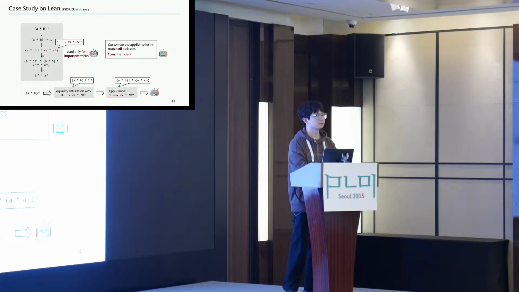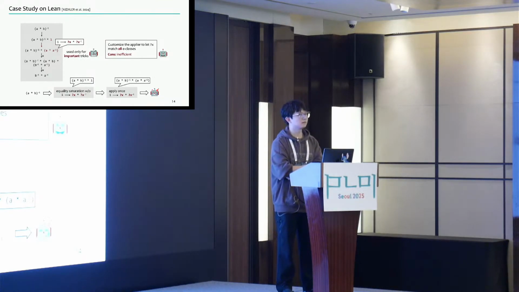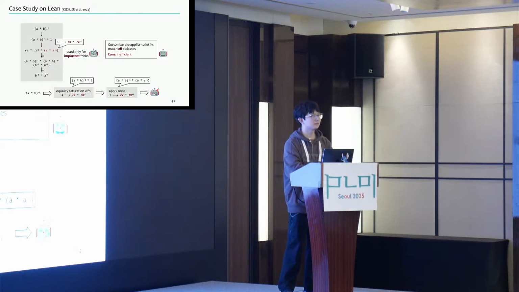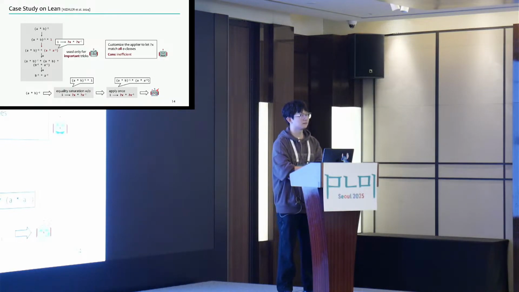This was mentioned in an earlier talk, these magical terms that, if they just happened to be there, the proof would go through with a more limited set of rewrites.